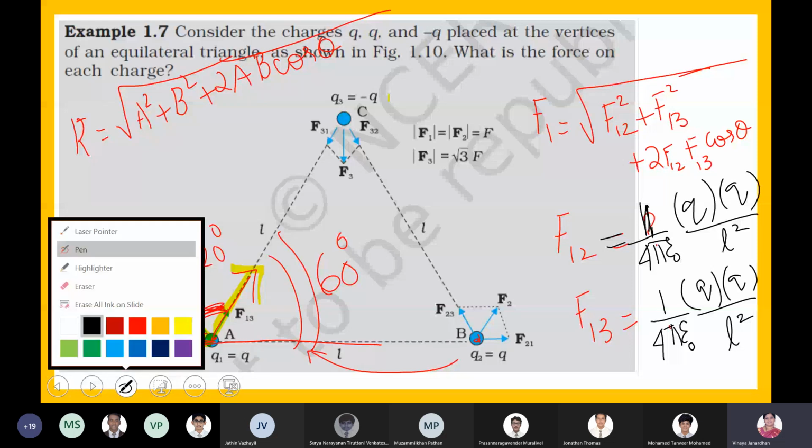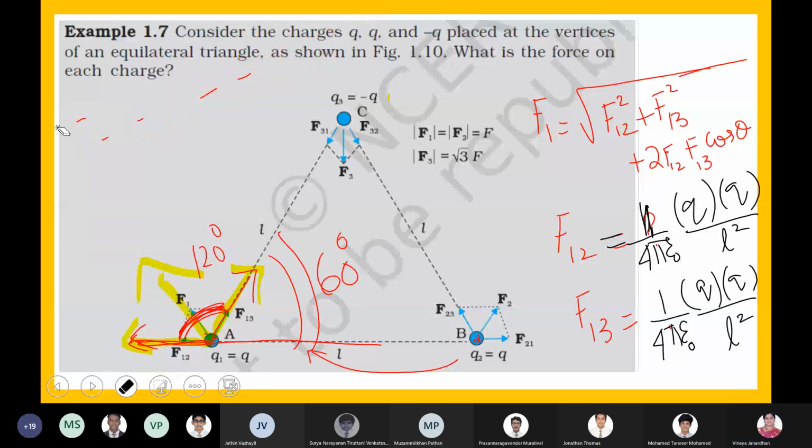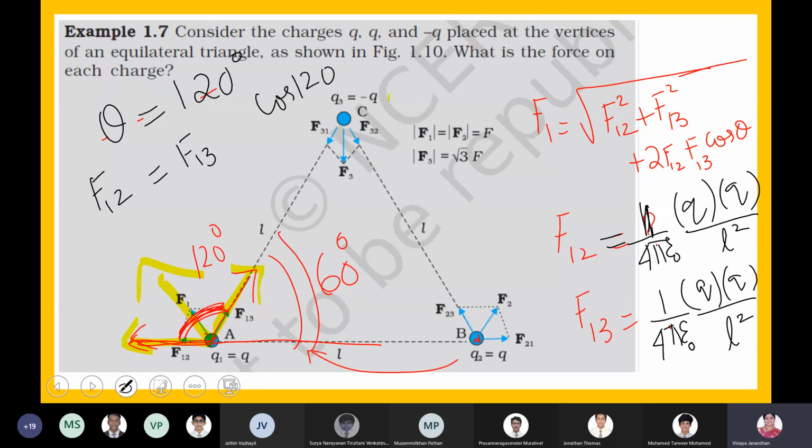So theta is equal to 120 degrees, and F12 is equal to F13. You can use all these values. Cos 120 is minus half. You can complete this, boys. I think time is up. Just complete. Now we have to set the values here.